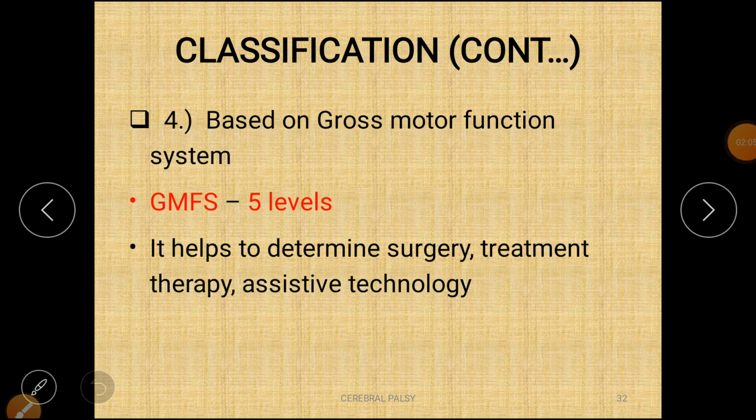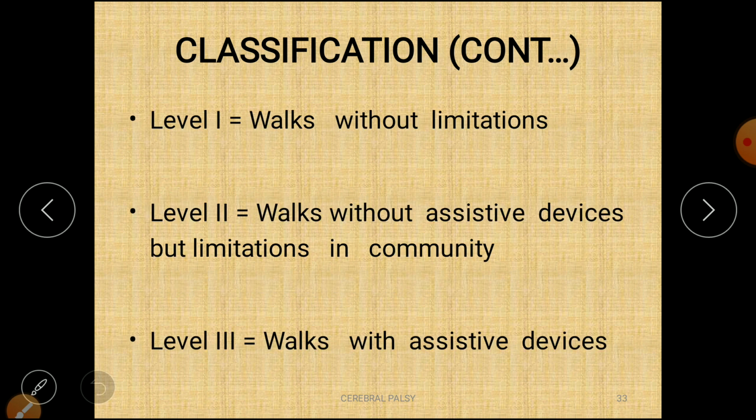Next is the fourth classification, based on the Gross Motor Function System, GMFS. It helps the surgeon or physician determine treatment, therapy, and assistive technology. In that we have five levels. Level 1, the patient or child walks without limitation. Like, the child is normal.